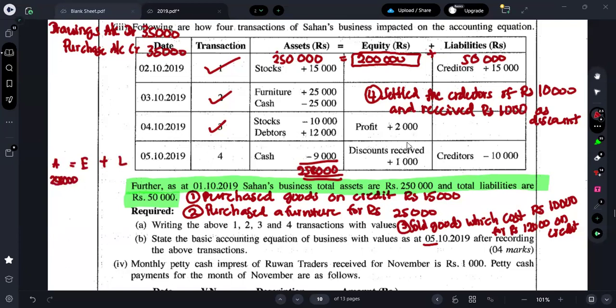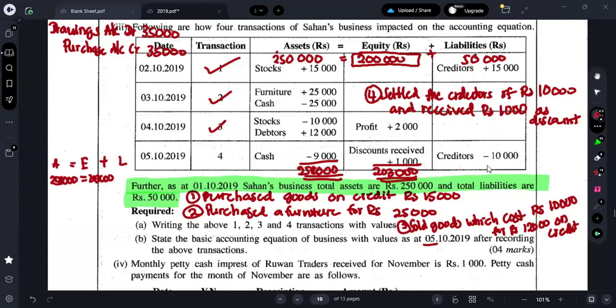258,000. Okay. Next one is what? 200,000 plus 2,000 plus 1,000 is what? You can put as 203,000. Here you can put as what? 203,000. Here you can put as what? 203,000. Okay. Next one is what?